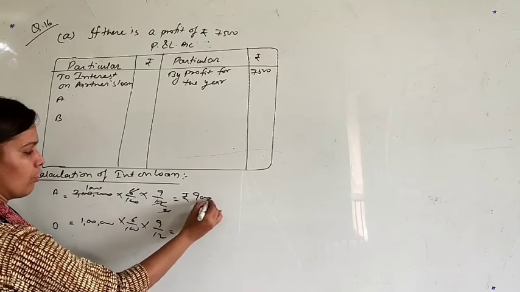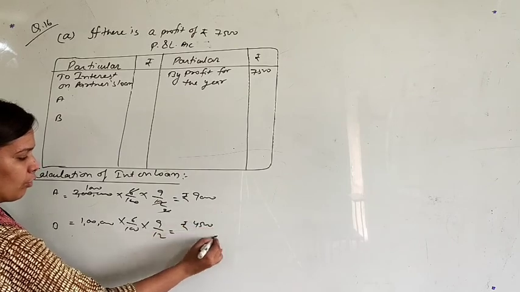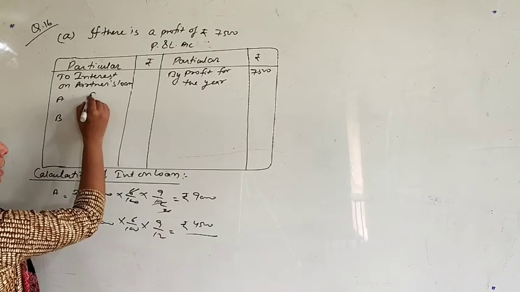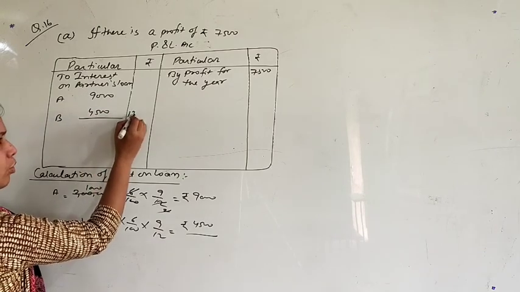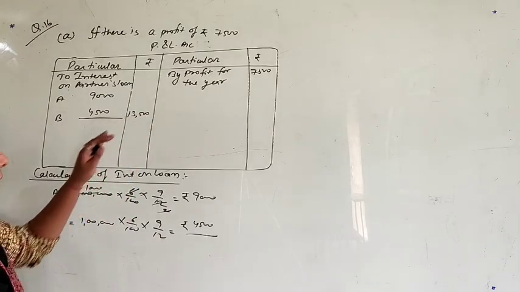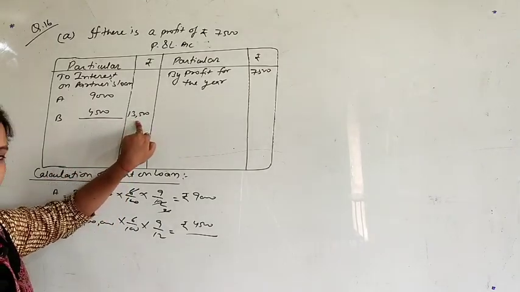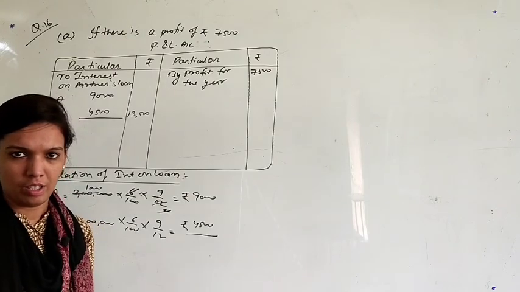Rupees 9,000 for the first partner and rupees 4,500 for the second partner. This is how interest on loan will be calculated. The same interest on loan we will show here: 9,000 and 4,500, so total interest is 13,500. Now check. You have to give interest of 13,500, but you have a profit of only 7,500.